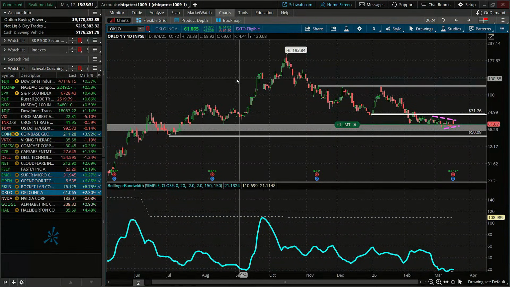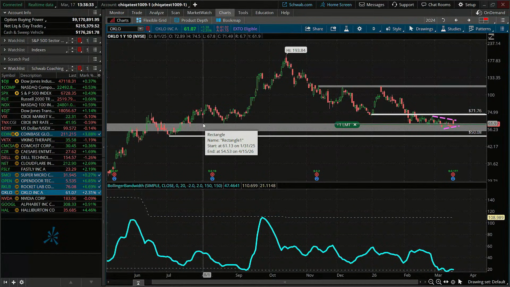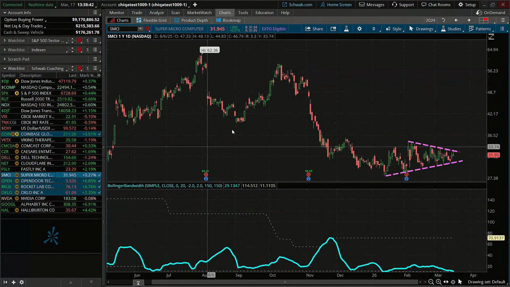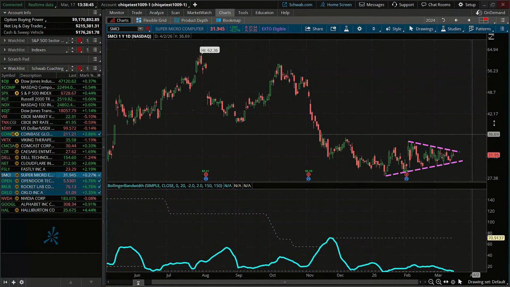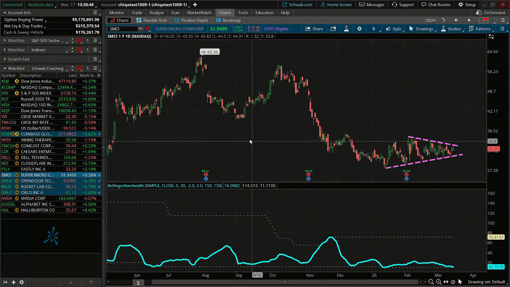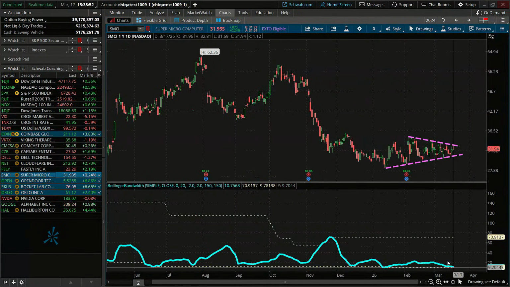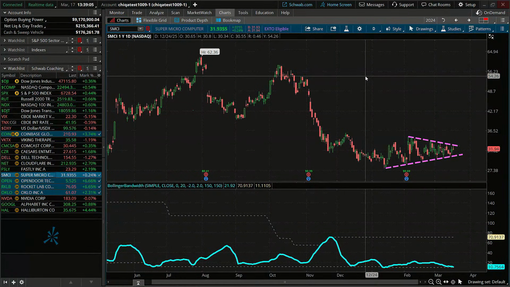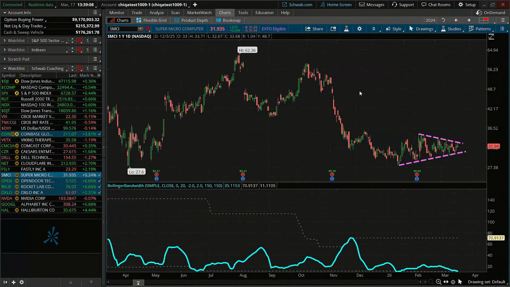Okay. Now let's see. I think we have time for maybe one more really quick. Okay, a similar chart that we're seeing here is Super Micro Computer. So similar formation that we're seeing for some of the other ones as well. We're having that price coil, we're having that compression. We're reaching some of the lowest levels or the tightest squeezes of the Bollinger Bands that we have seen. We're seeing volatility compression now supports the environment to be a buyer of options.